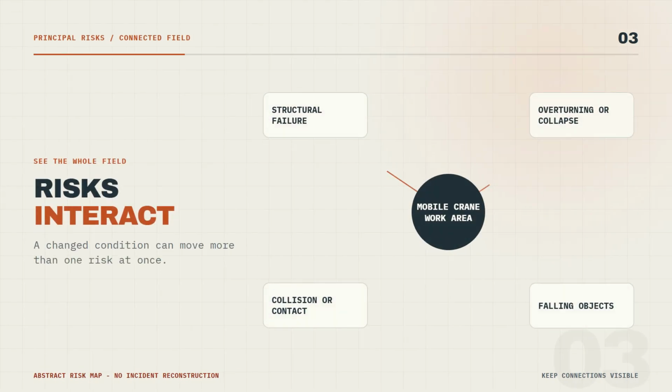Principal risks include structural failure, overturning or collapse, collision or contact involving people, plant, or structures, and falling objects. These risks can interact. A site condition can affect stability. A changed lift path can affect contact risk. Other plant or workers entering the area can change the exposure.